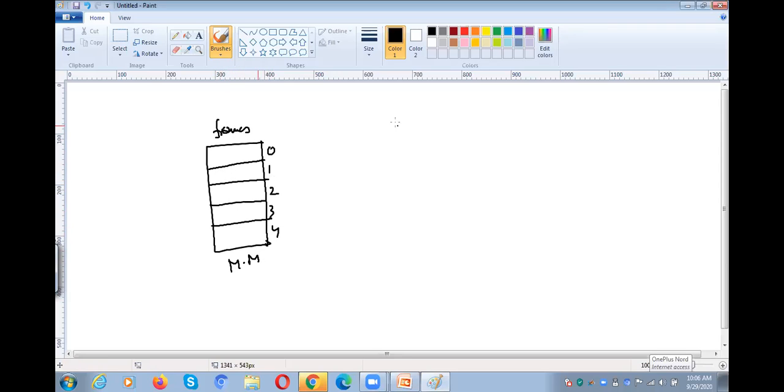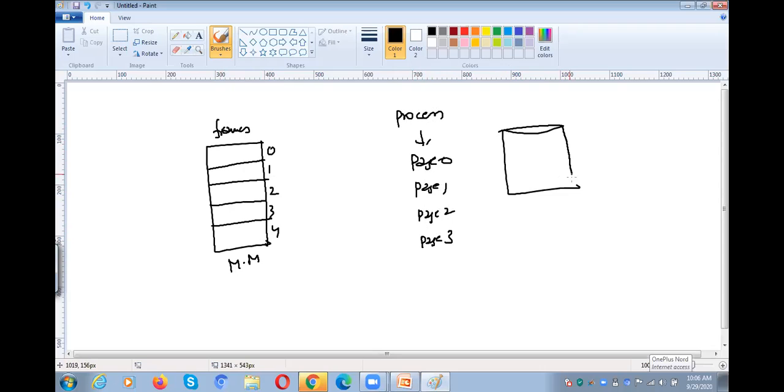The total process is divided into 4 pages: page 0, page 1, page 2, page 3. Initially all these pages are available in the backing store, that is, the secondary memory.